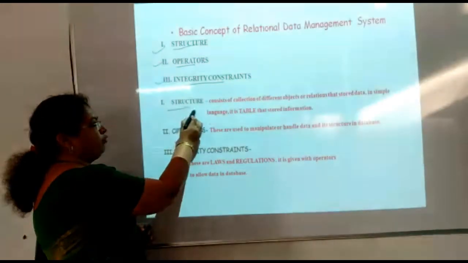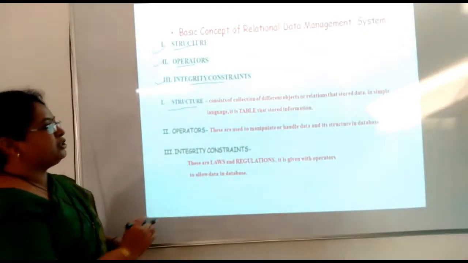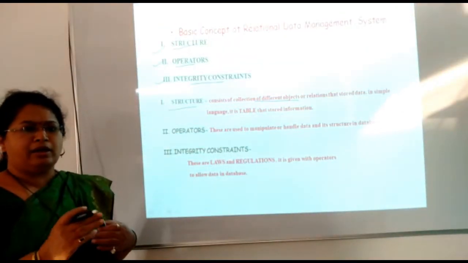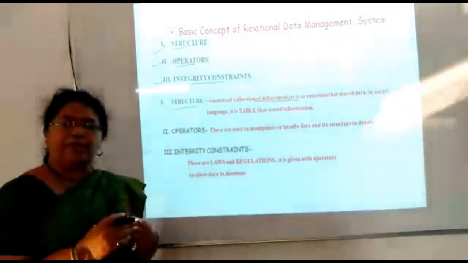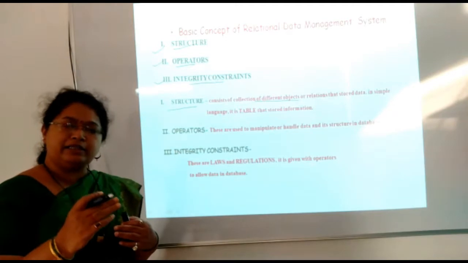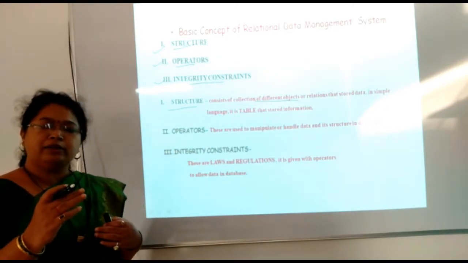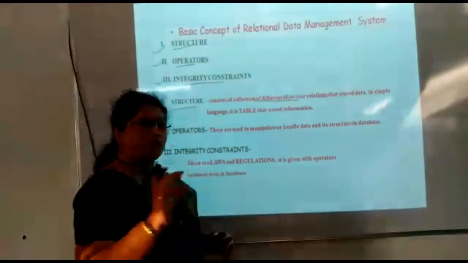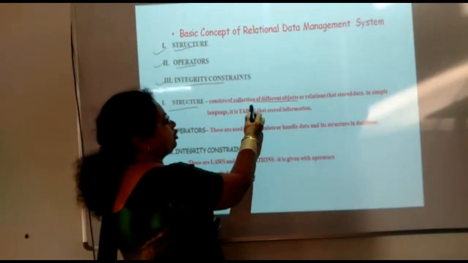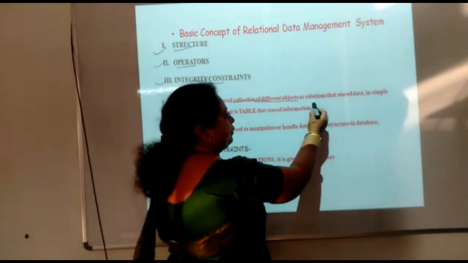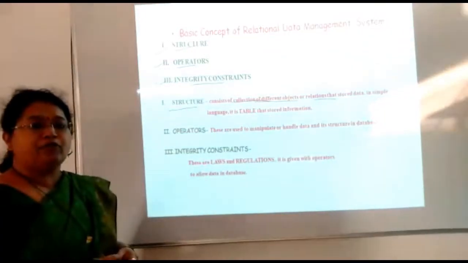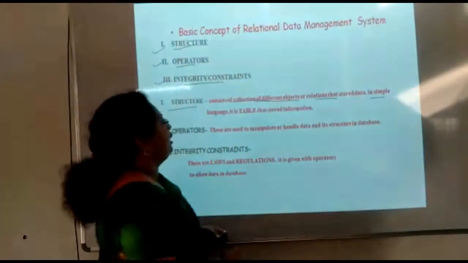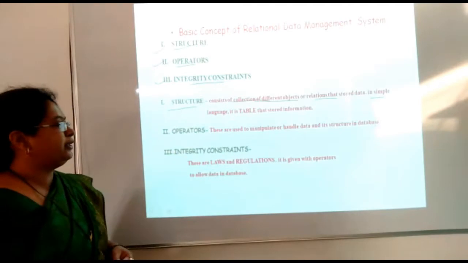Let's see what is the meaning of structure. Structure consists of a collection of different objects or relations. In RDBMS, that is in a relational database management system, there are different types of tables for a particular subject or particular project. That is a collection of different objects or different tables or relations having different kinds of specific data. In simple language, relations are nothing but tables.